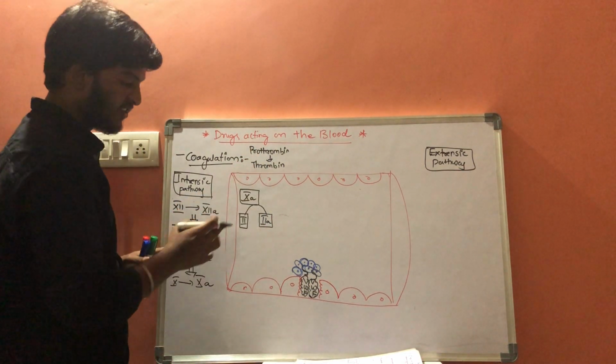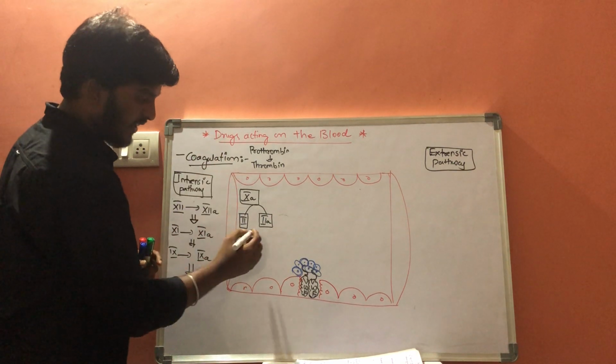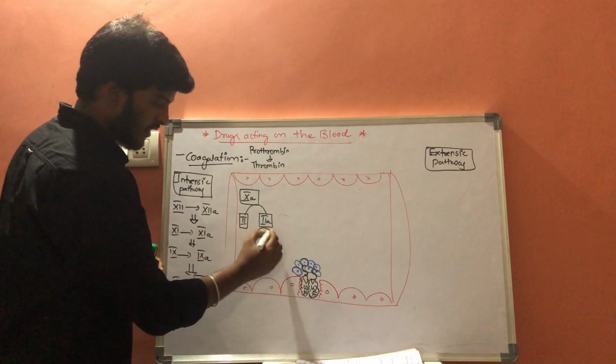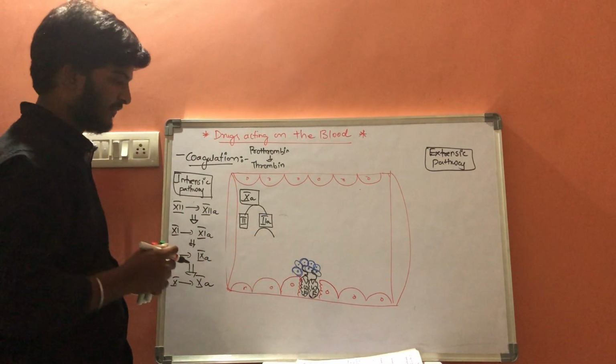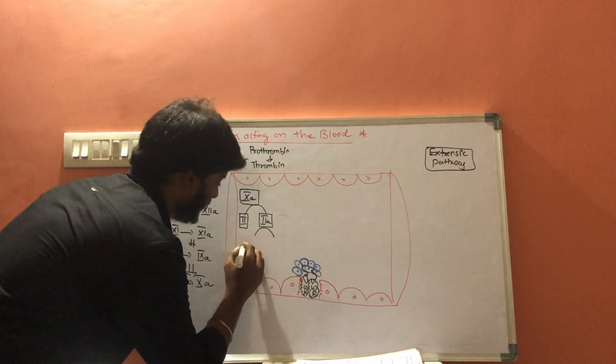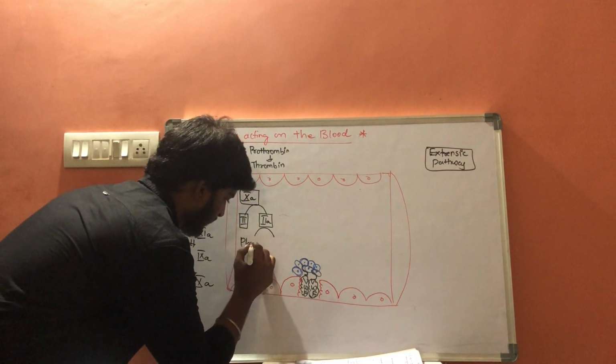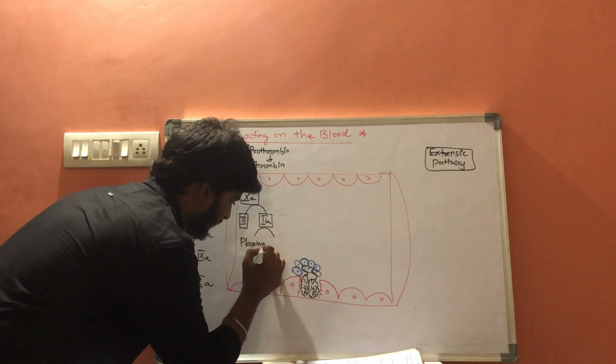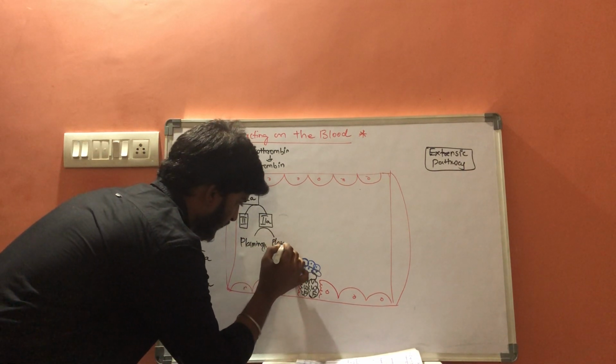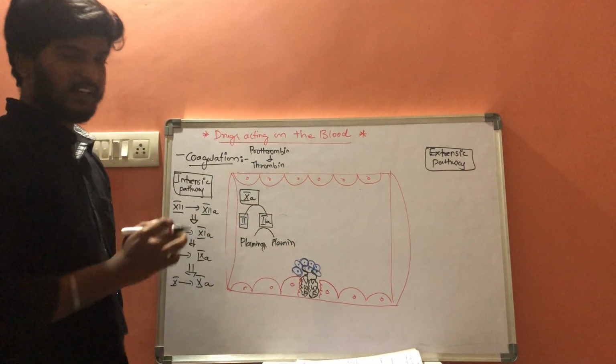Now thrombin will activate plasminogen into plasmin.